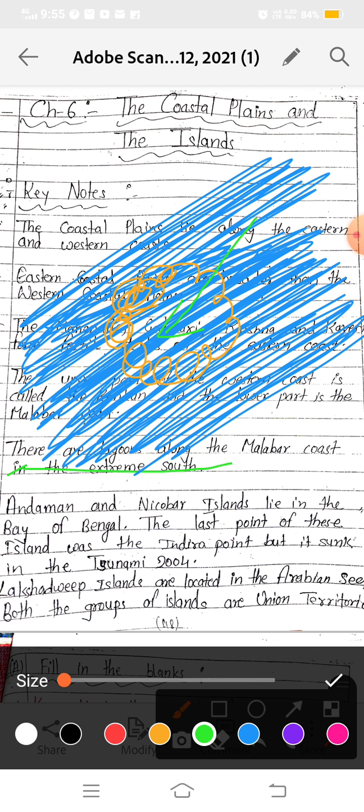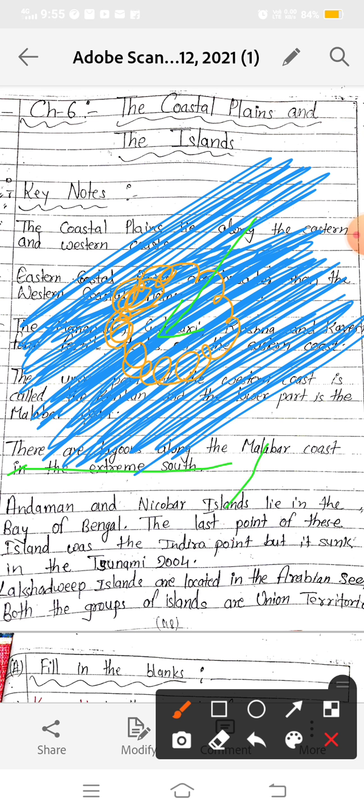We have many lagoons in the Malabar coast or the extreme south. If you say extreme south, it is correct, and if you say the Malabar coast, it is also correct, because our Malabar coast is in the extreme south of India. So both answers are correct. Now the next point: the Andaman and Nicobar Islands lie in the Bay of Bengal.